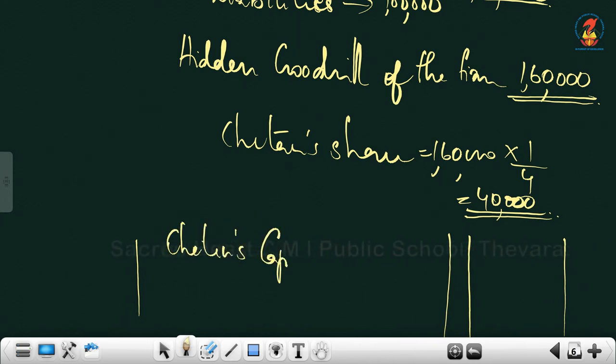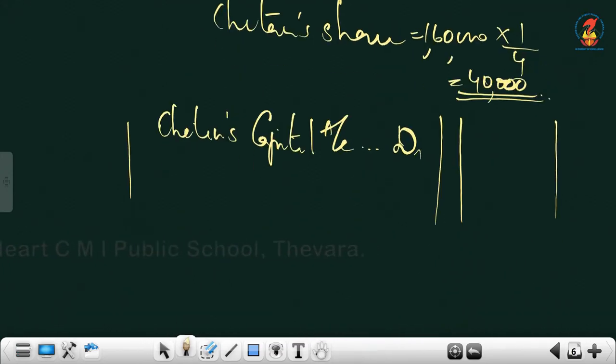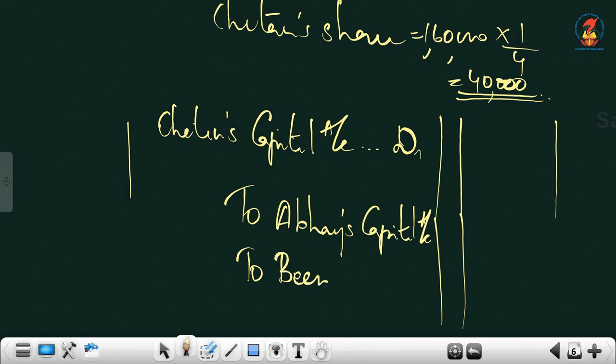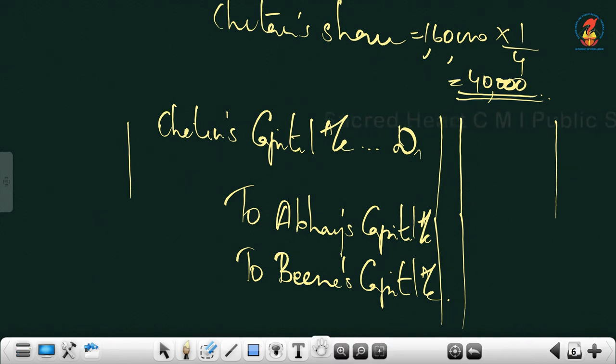Chetan's capital account, debtor. 2 other partners are Abhay and Beena. If you don't get time and all, you just write A and B for your exam. Now you have time, you have to write the entire name. To Abhay's capital, to Beena's capital. Unable entry, we record it. That is new partner debtor to sacrificing partners.